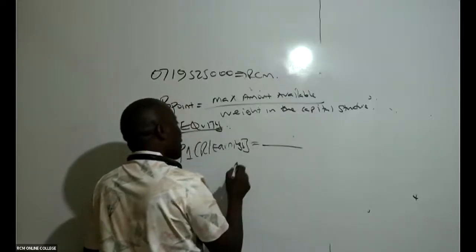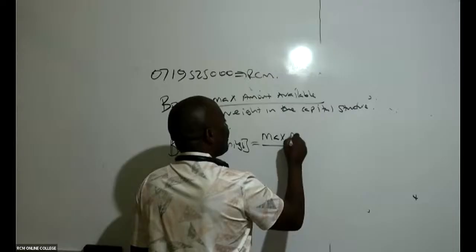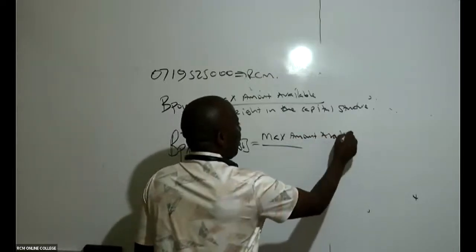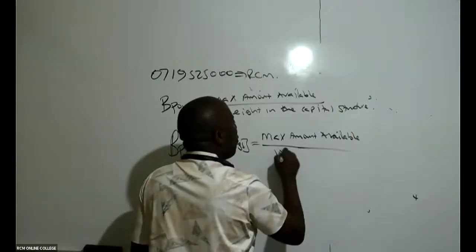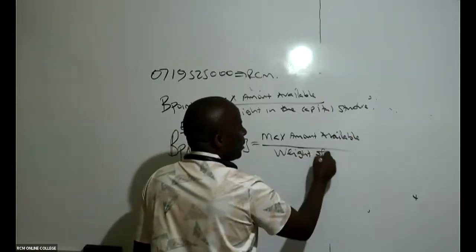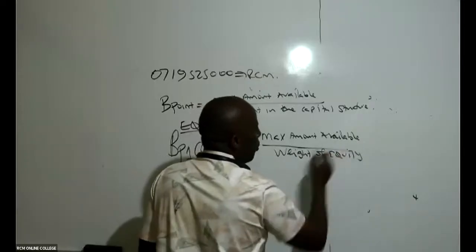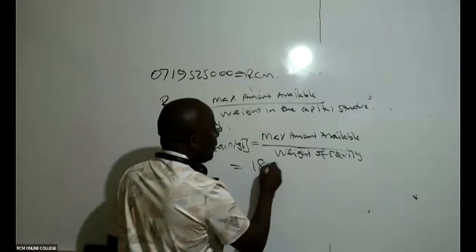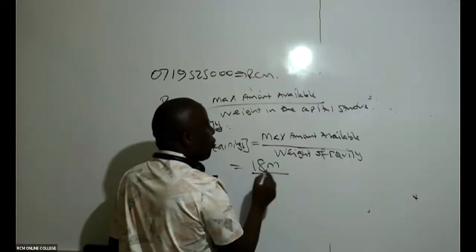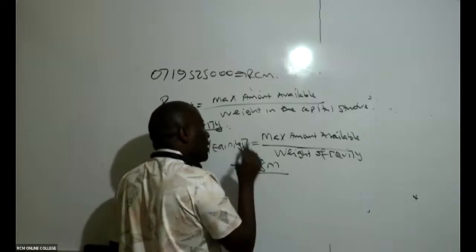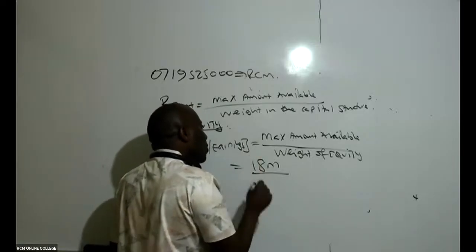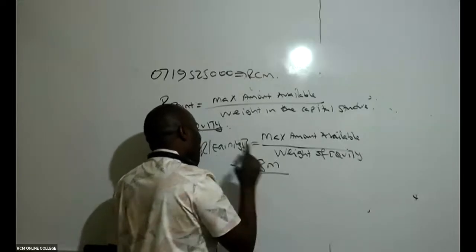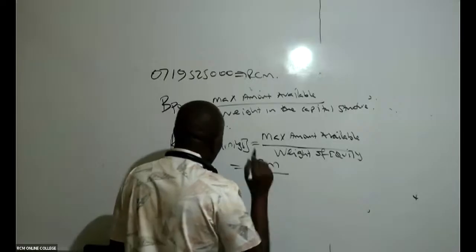So this breakpoint will be the maximum amount available, divided by the weight of equity, because retained earnings is an equity component. For retained earnings, we have 18 million. So we divide this 18 million by the weight of equity in the capital structure. Can someone remind us what the weight of equity in the optimal capital structure was, 0.4 or 0.6?